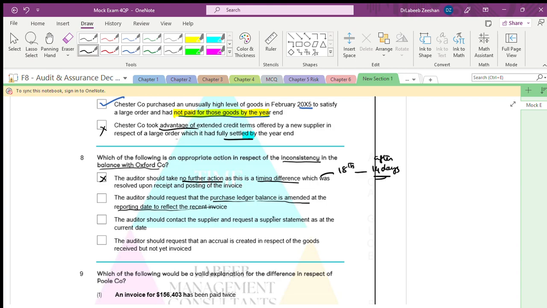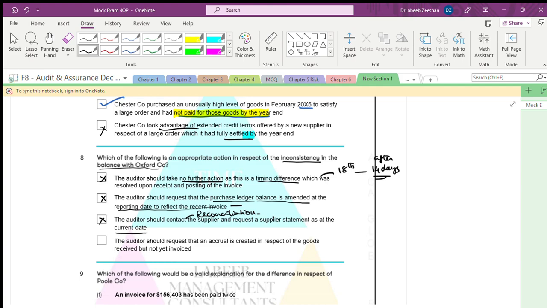Now the auditor should request the purchase ledger accountant that its purchase balance is amended as per the agreements. We should not make anything. The auditor should contact the supplier and request a supplier statement at the current date. That they are doing, is it right? See, a reconciliation is done, a monthly reconciliation is happening. Because of the reconciliation only, this issue has arisen.